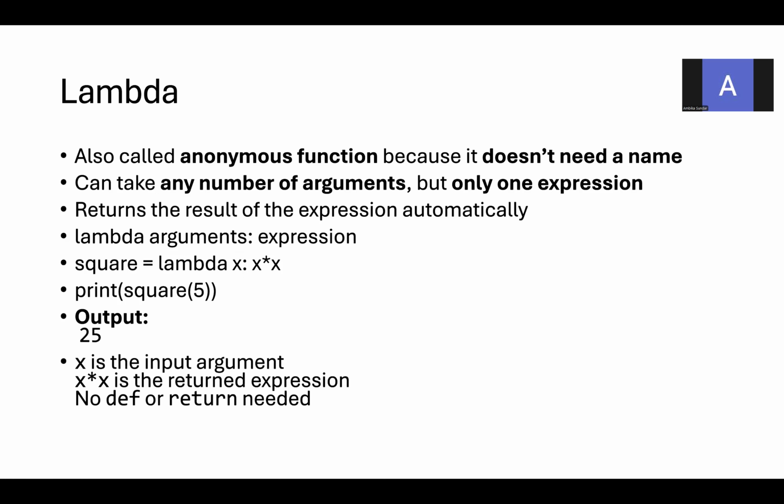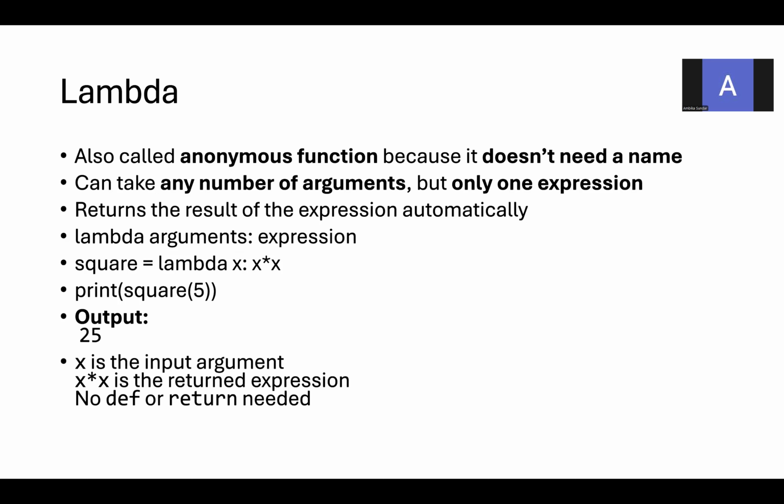Repeating one more time: in Python, there is a concept called list comprehension, where creating the list and operating on the list all happen in a single line. The lambda works the same way. It does not need any external name. It can take any number of arguments, but only one expression, and it returns the result of the expression automatically.